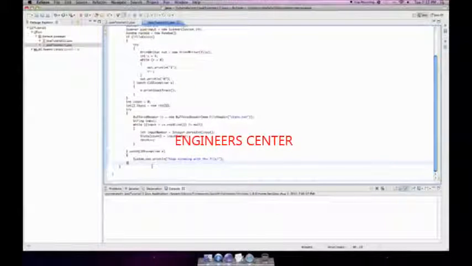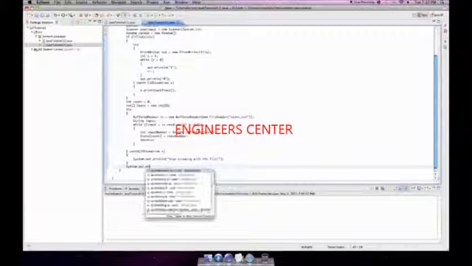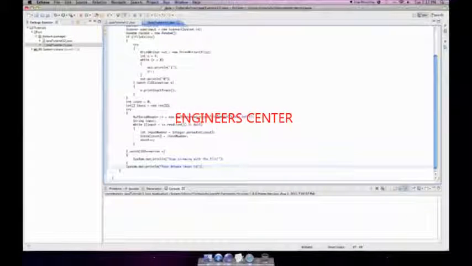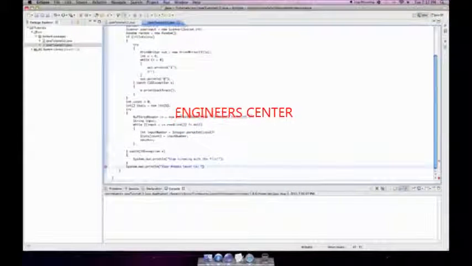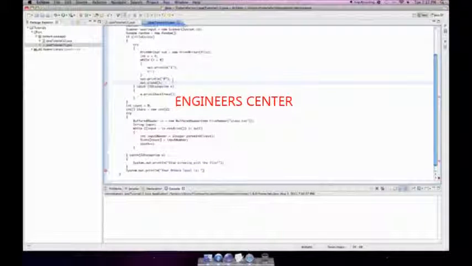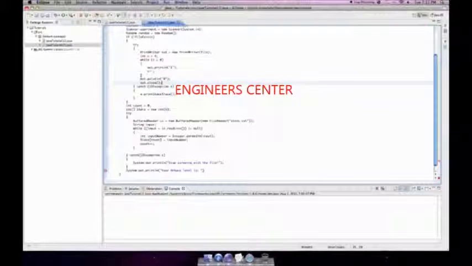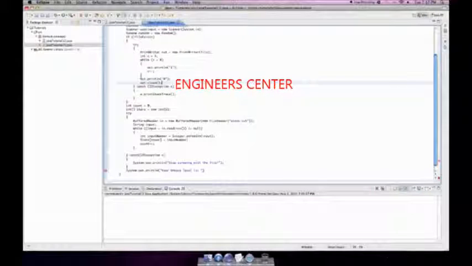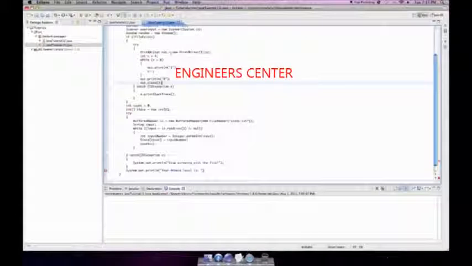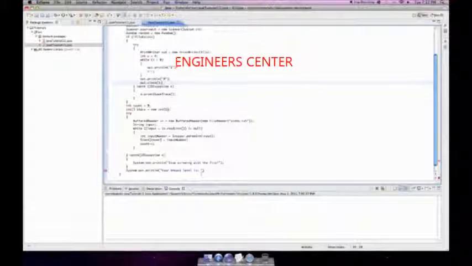For the sake of moving on, I am going to now do my System.out.println: "Your attack level is". Something else I've got to put here is out.close. If I do not do this out.close, it won't actually finalize and write that stuff to the file. It'll just have it temporarily saying we're going to write this to the file when we do out.close, but we haven't done it yet. So we've got to close that PrintWriter stream so that it actually does write the file.